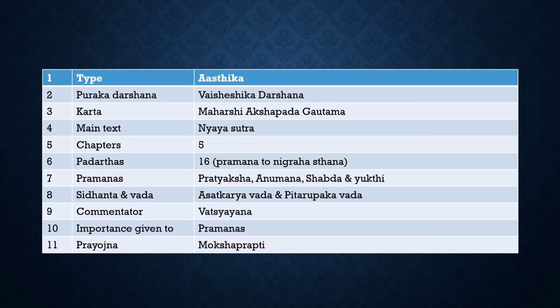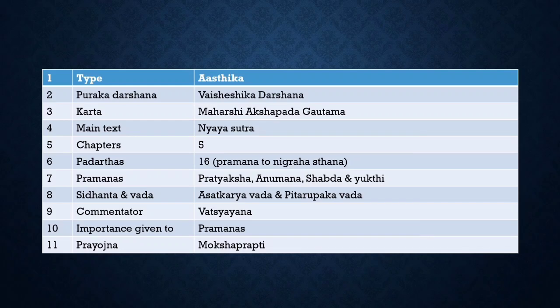We have seen the points on Nyaya Darshana. So now to make it easy, let's look at the summary. So what type of Darshana is this? It's an Astika Darshana. Its Puraka Darshana is Vaisheshika Darshana. The Karta here is Maharishi Akshapada Gautama, and it follows the main text of Nyaya Sutra. Number of chapters are 5.